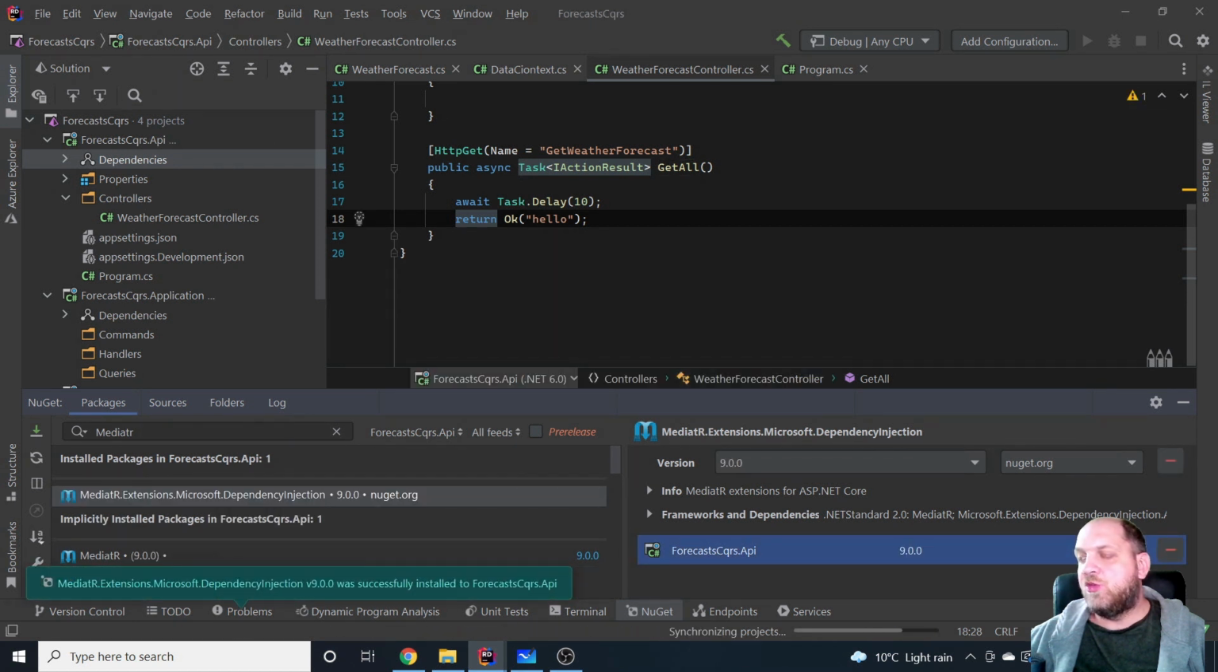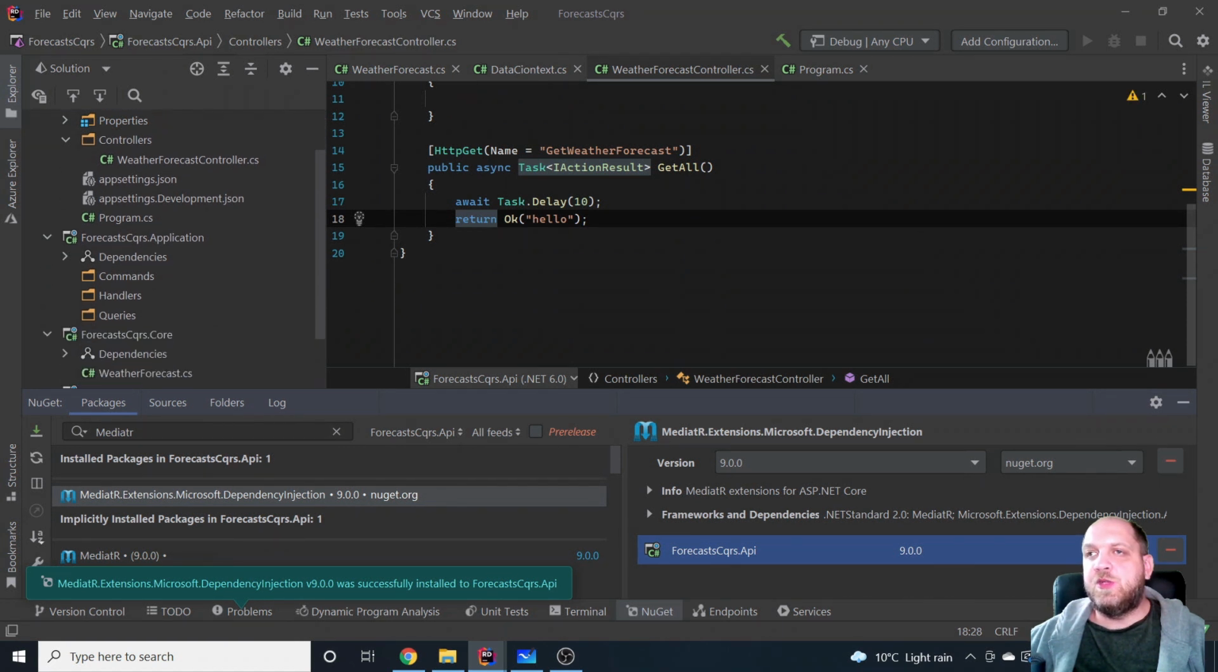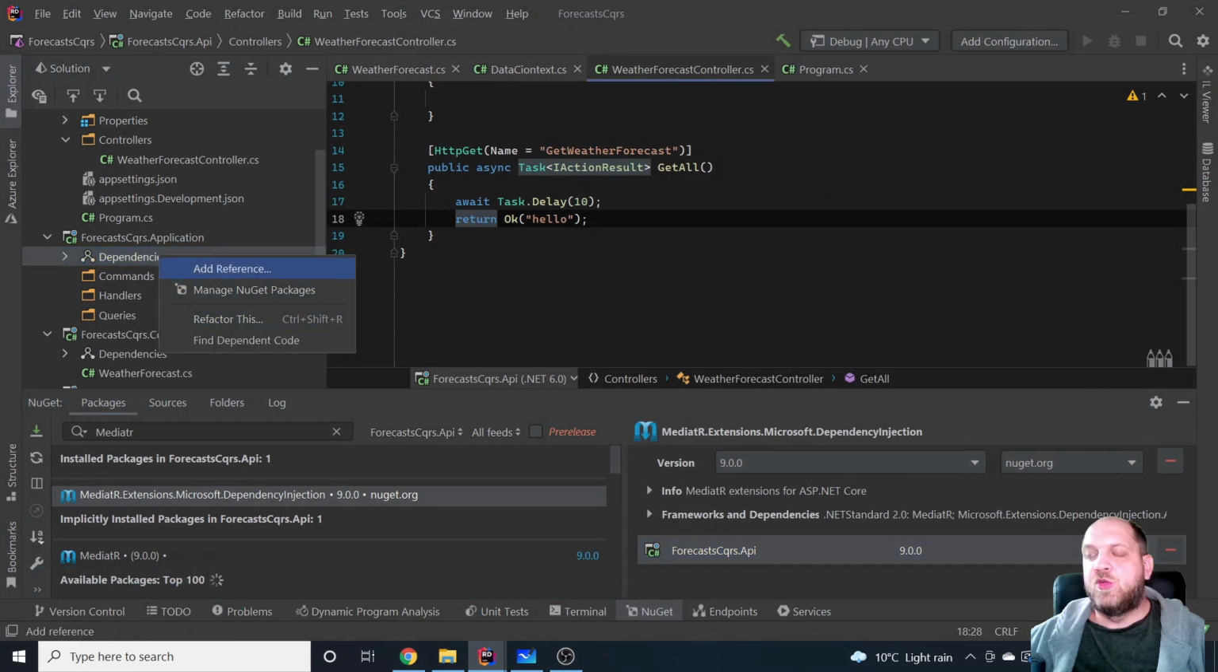And right now we should have this package installed. Now, of course, one other thing that we need to do is that we will need to install the same package also in our application layer, because we will use some interfaces that are from this package.